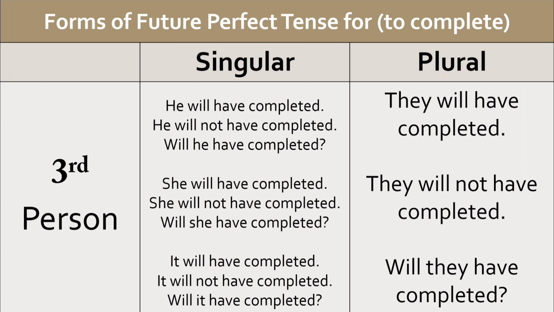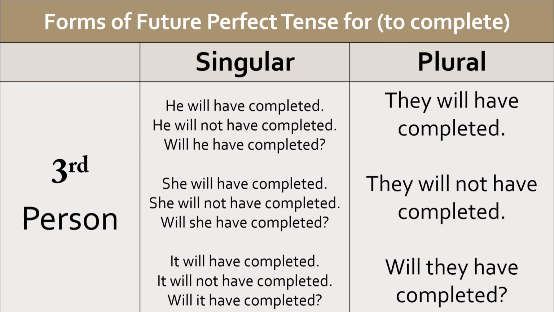With third person singular subjects, will have is used. So the forms are he will have completed, she will have completed, and it will have completed. Negative forms are he will not have completed, she will not have completed, and it will not have completed.